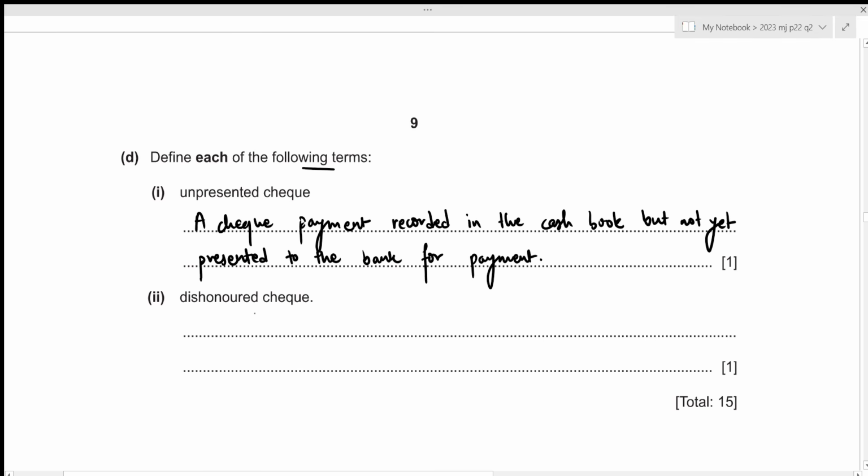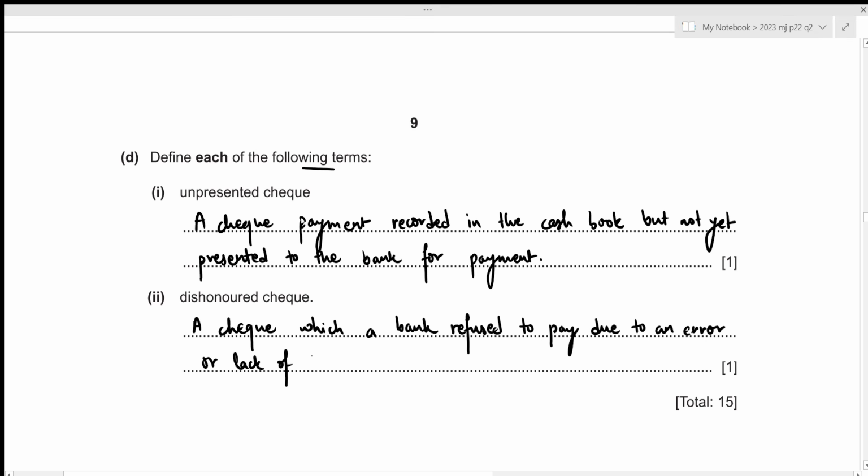Now the second one is dishonor check. Again, dishonor checks are those checks which a bank will refuse to pay due to an error or the lack of funds in the account. So these are checks which a bank refused to pay due to an error or lack of funds in the account.